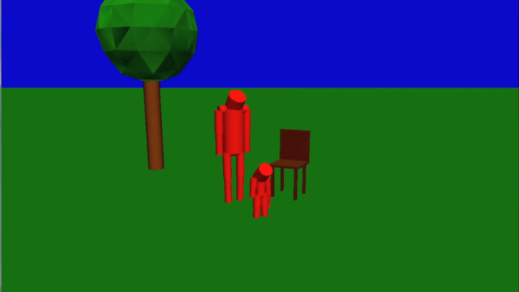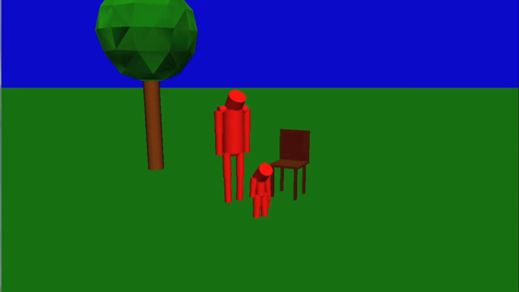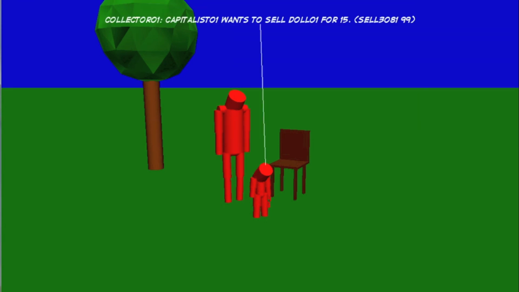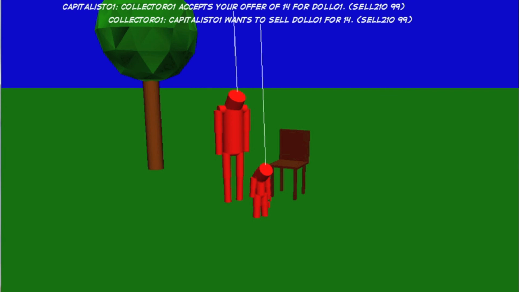When the collector notices that the capitalist has made an offer, he executes the appropriate skill to respond to that offer. Initially, the capitalist's offer is not very good. This matches the decline offer skill for the collector. The capitalist notices that his offer has been rejected and makes a revised offer accordingly. This process continues until the collector accepts the offer, ending negotiation.